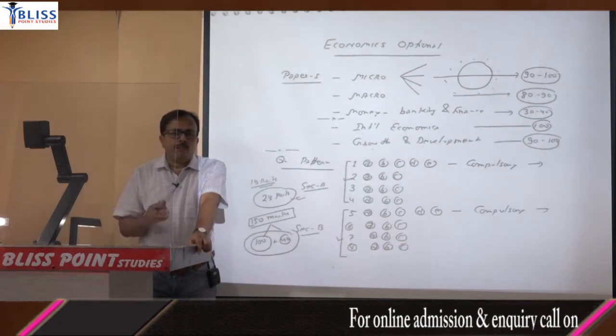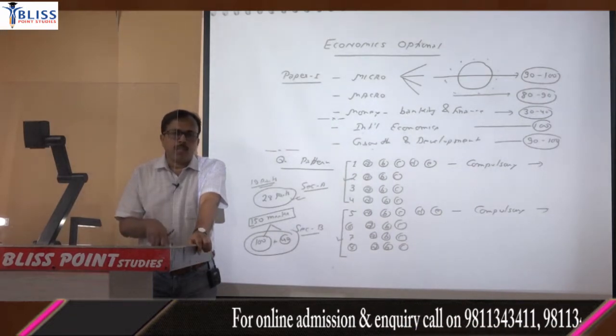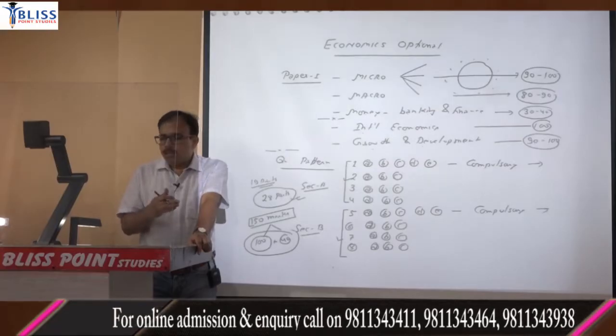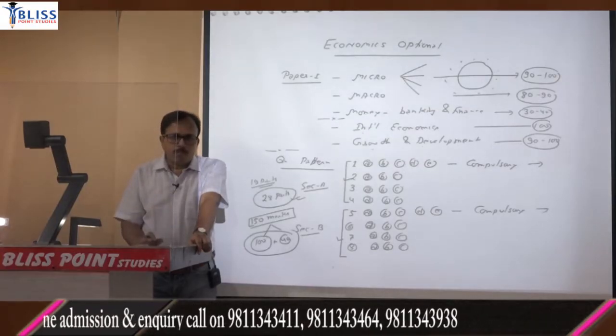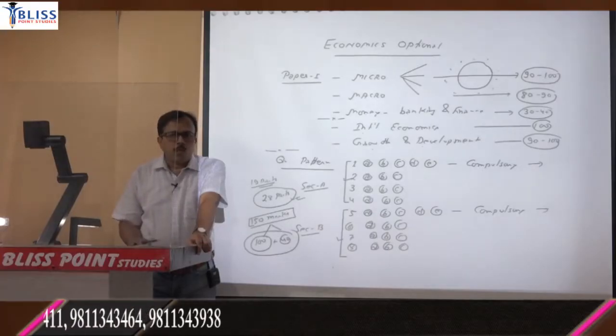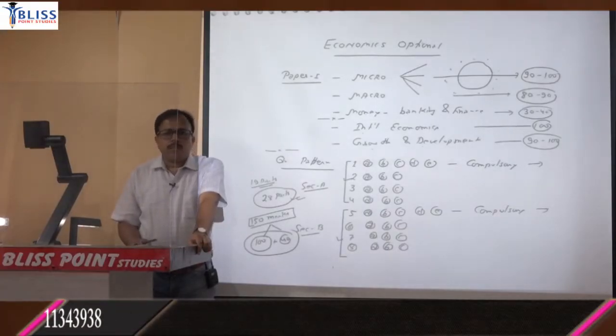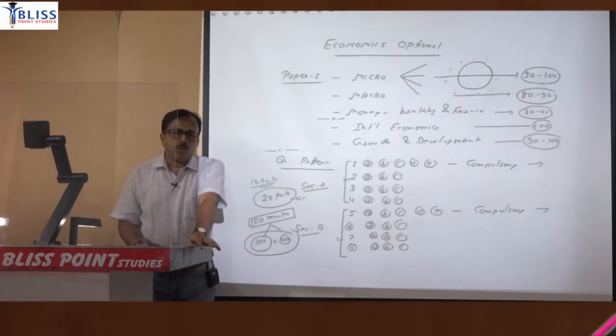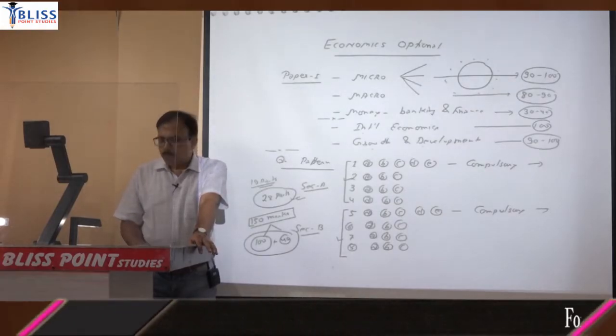In 2018 there were 4 or 5 students from here only, their score was in excess of 300, but last 2 years the score is not in excess of 300. 285, 290, 275 is considered as very good score last 2 years at least, we can say.